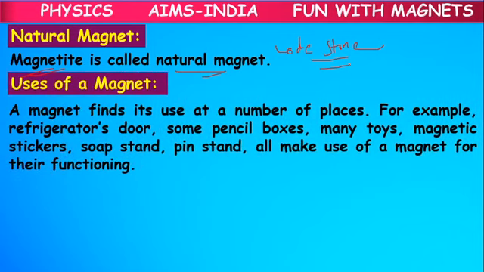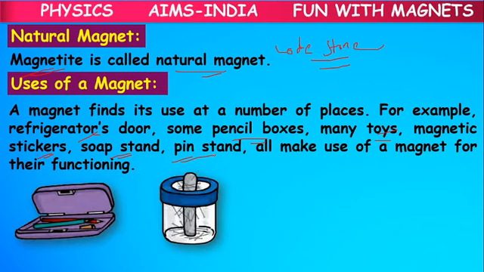What is the use of a magnet? Already we have seen it is used in the refrigerator door for fixing some toys, vegetable toys like those shapes. Some pencil boxes use it for automatically closing. It is used in toys, magnetic stickers, soap stands, pin stands, only for our comfort.